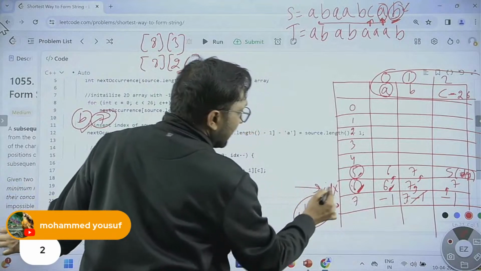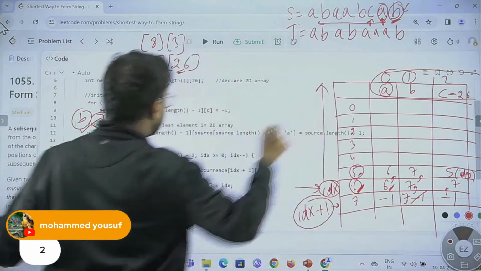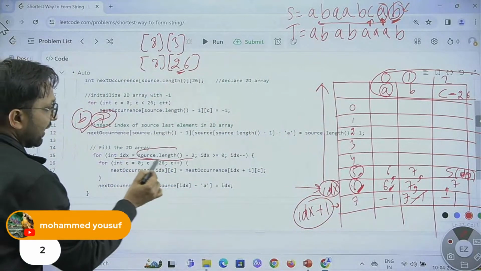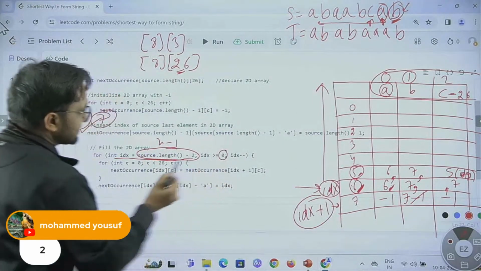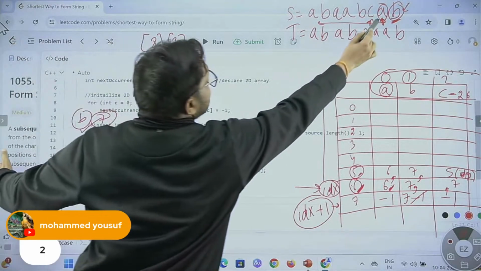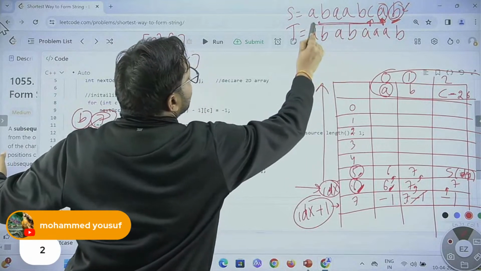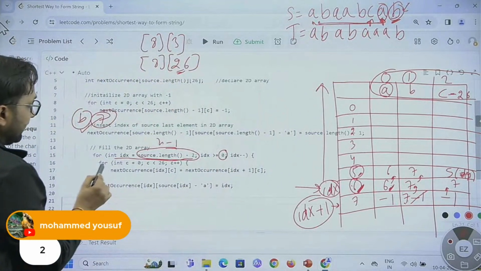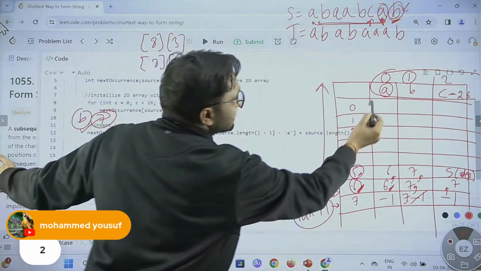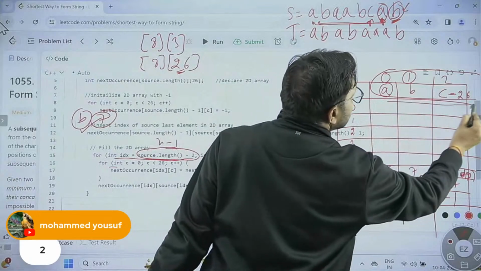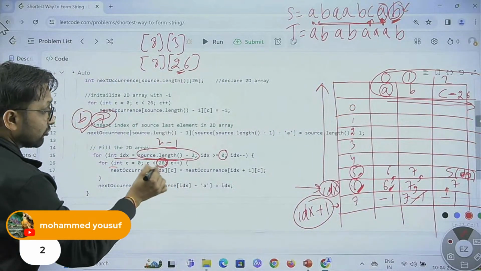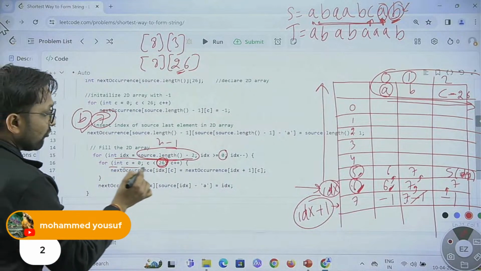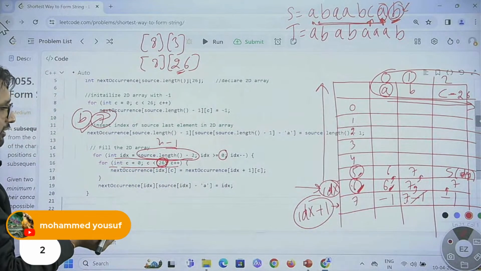So we will start from n minus 2 position to 0th position. The outer loop is going, starting from this A and going up to this A, fine. And the inner loop is filling the value for all the alphabets. How many alphabets do we have? 26 alphabets, so this loop will go from 0 to 25.